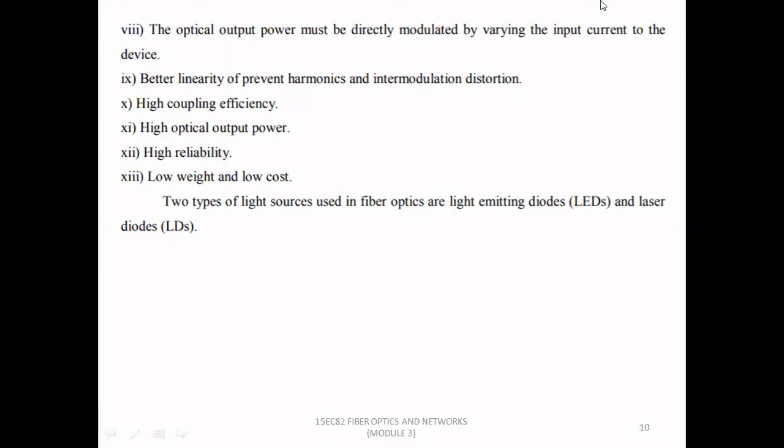So there are two types of light sources used in optical fiber communications or in fiber optics. First one, light emitting diode, and second one, laser diodes.